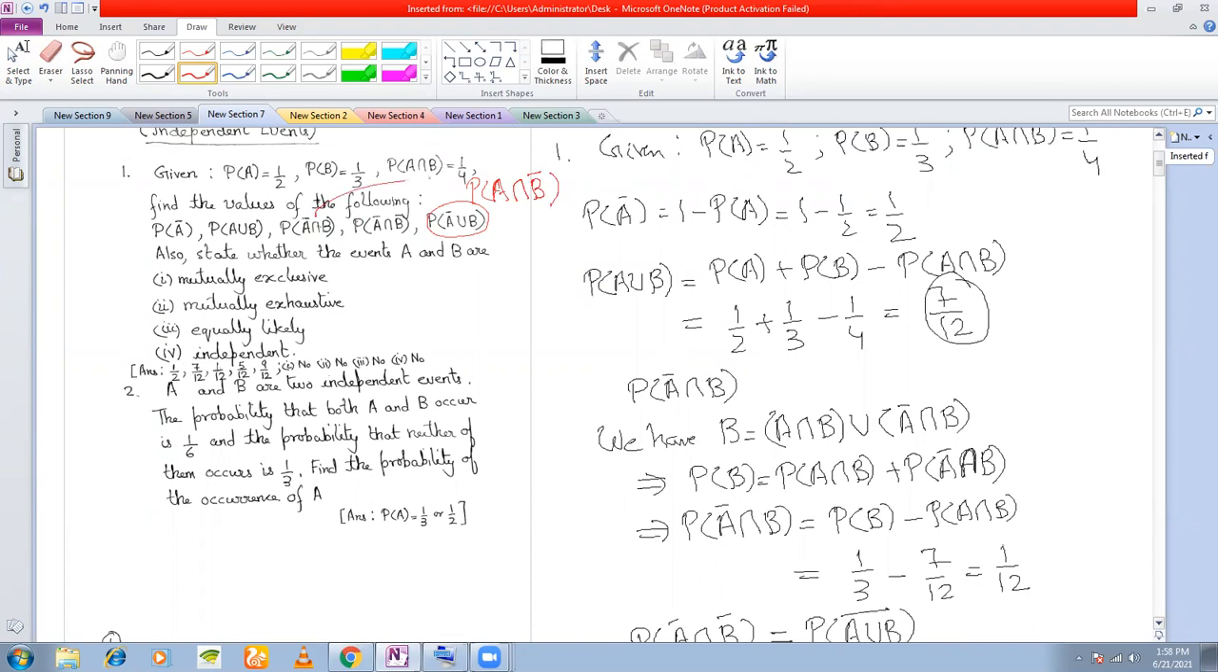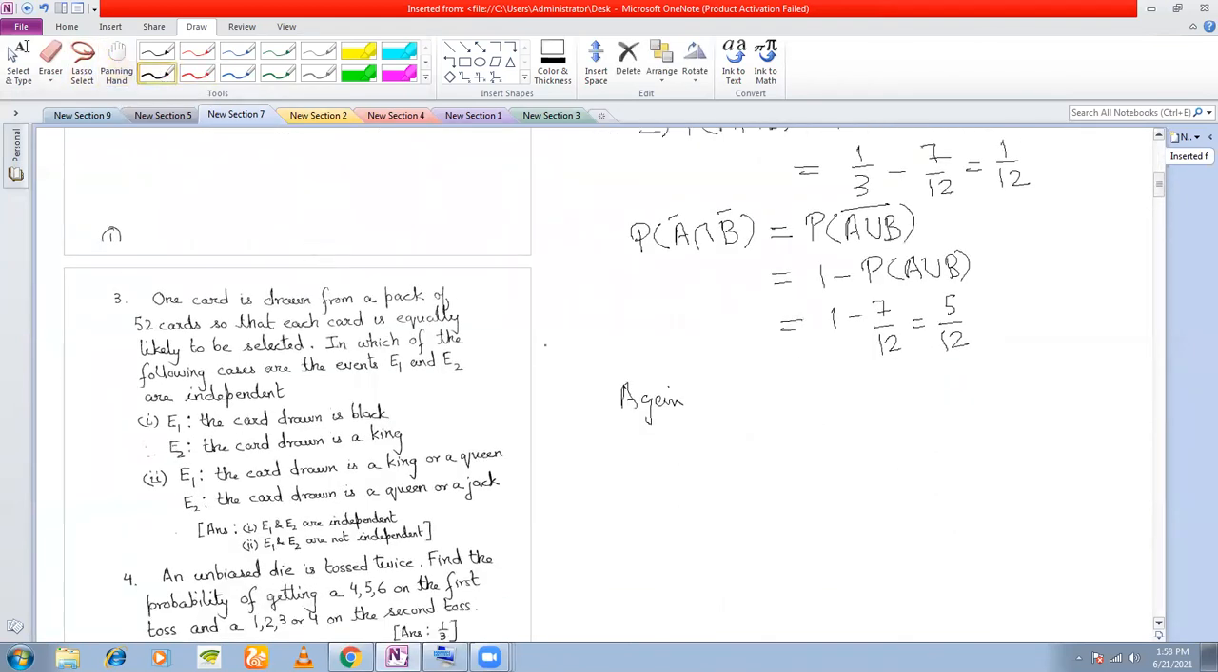Okay. So see, there is no bar above A, right? So that means you can write A is equal to A and B both occur, or A occurs and B does not occur. And we proceed exactly in the similar manner. So P(A) is equal to P(A intersection B) plus P(A intersection B bar).